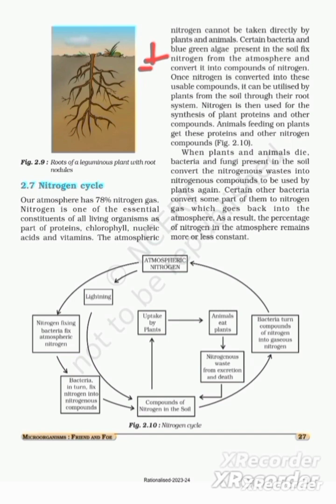Animals feeding on plants get these proteins and other nitrogen compounds. When plants and animals die, bacteria and fungi present in the soil convert the nitrogenous waste into nitrogenous compounds to be used by plants again. Certain other bacteria convert some part of them to nitrogen gas, which goes back to the atmosphere, and this cycle keeps on moving like this.